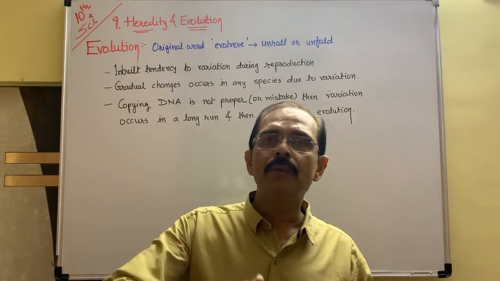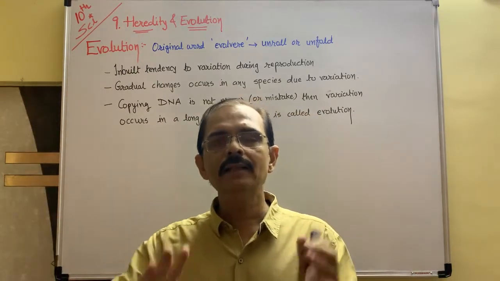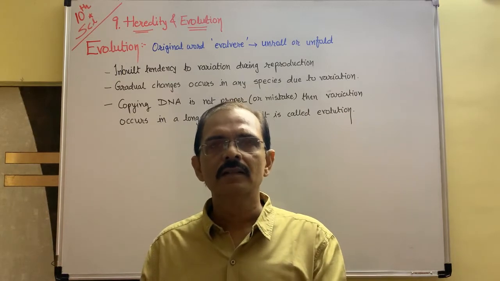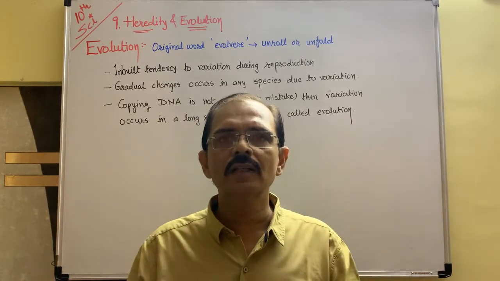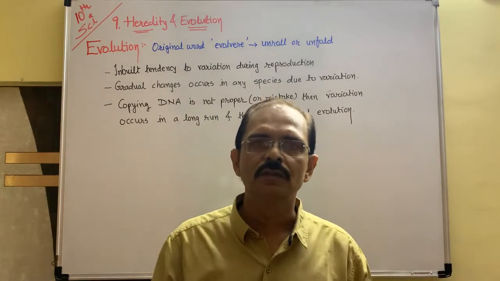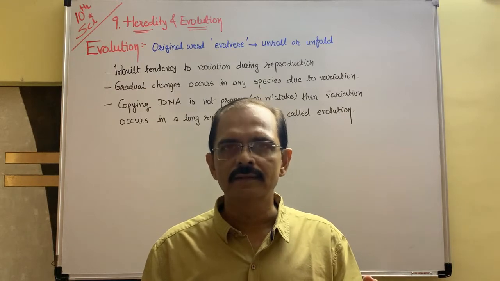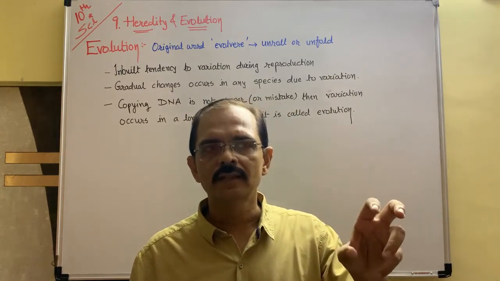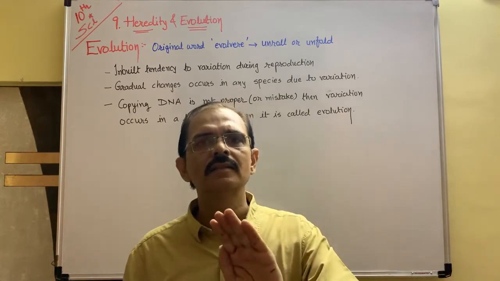Once again they build the immune system more and more, and the time will come that DDT or this type of chemical is not effective on the mosquitoes. So it means what? Immune system increases, variation increases. Now mosquitoes are ready to survive against this type of chemical.